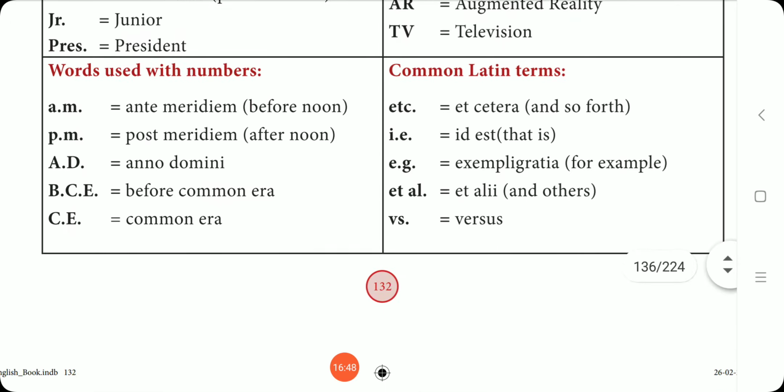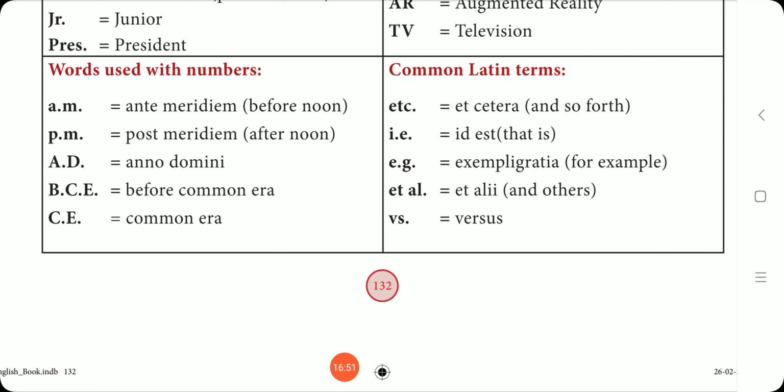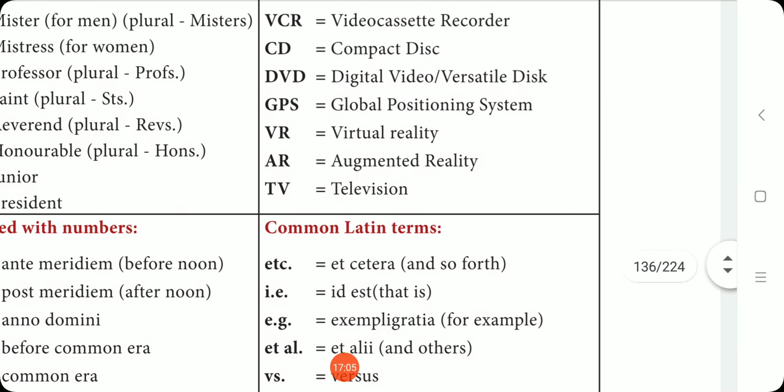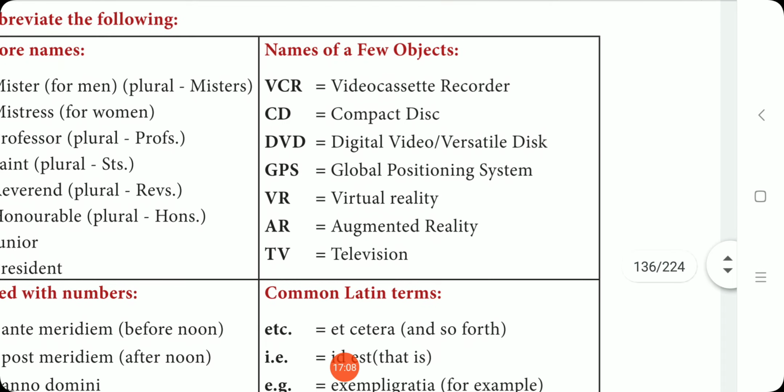Okay, words used with numbers. AM, ante-meridian. PM, post-meridian, the afternoon session. AD, Anno Domini. BCE, before common era. CE, common era. These refer to time periods. Next, names of a few objects. VCR, video cassette recorder. CD, compact disc. DVD, digital video or versatile disc. GPS, global positioning system. VR, virtual reality. AR, augmented reality. TV, television.